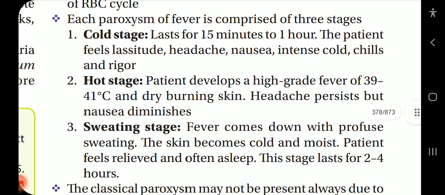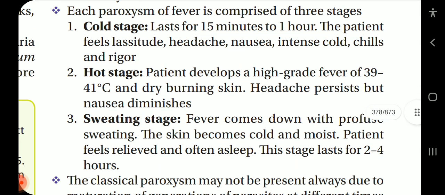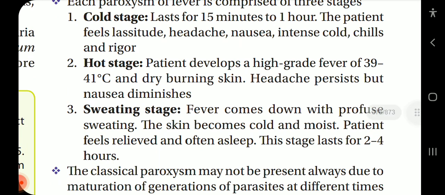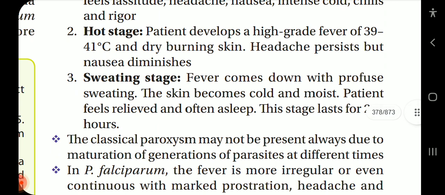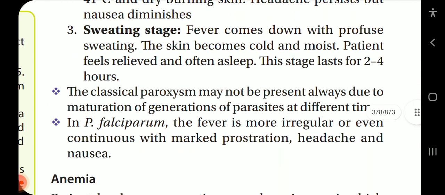Each paroxysm of fever is comprised of three stages. Cold stage lasts for 15 minutes to 1 hour. The patient feels lassitude, headache, nausea, intense cold, chills and rigor. Hot stage: patient develops a high-grade fever of 39 to 41 degrees Celsius and dry burning skin. Headache persists but nausea diminishes. Sweating stage: fever comes down with profuse sweating.